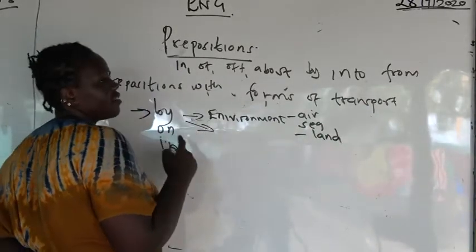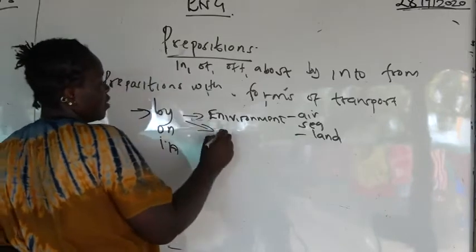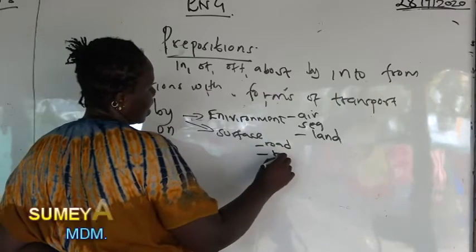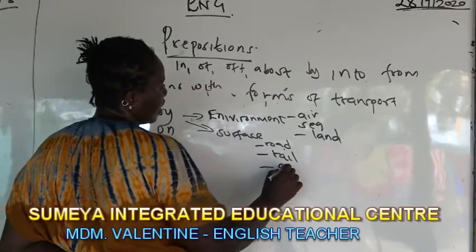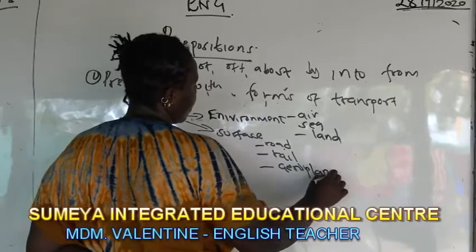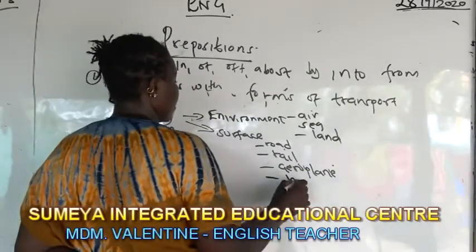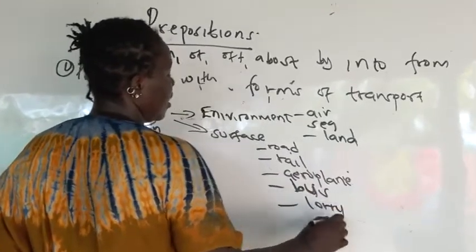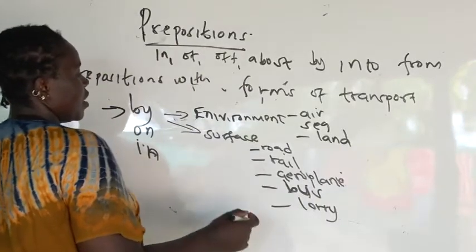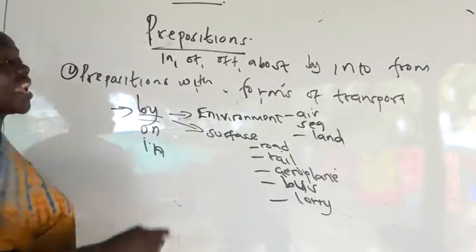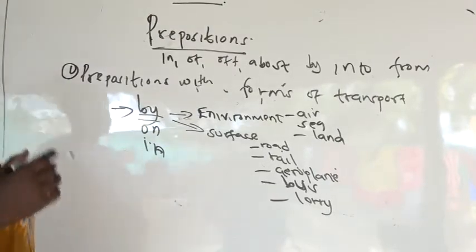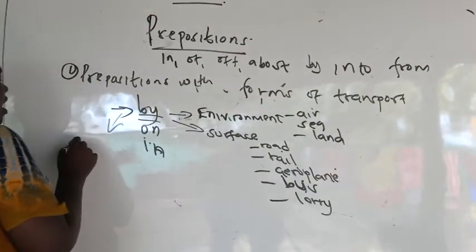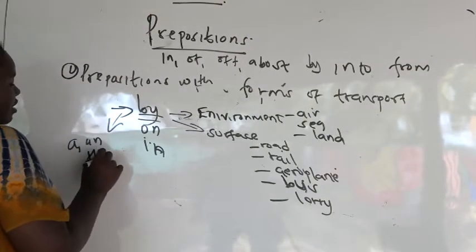We also use the preposition by with forms of transport on a surface. For example, it can be road, rail, aeroplane, or, let's say, car, bus, lorry. So when you are using the preposition by with forms of transport, remember the preposition by does not take the articles a, an, and the.